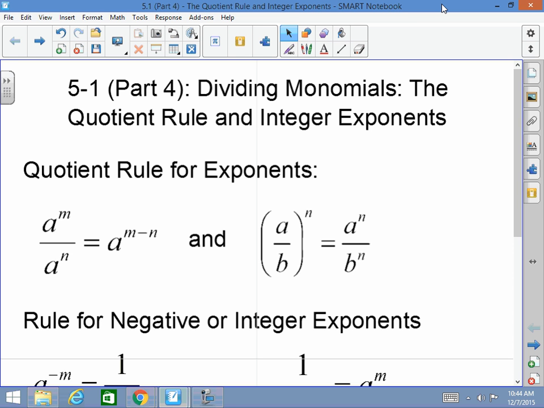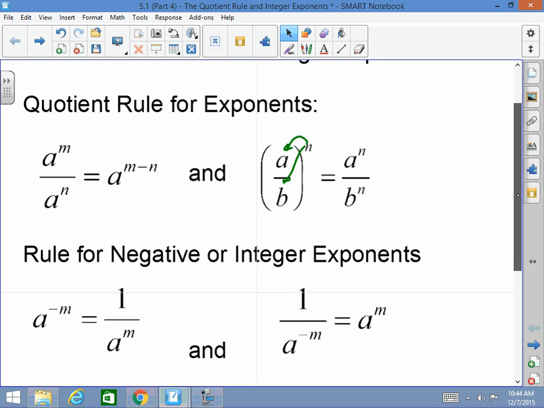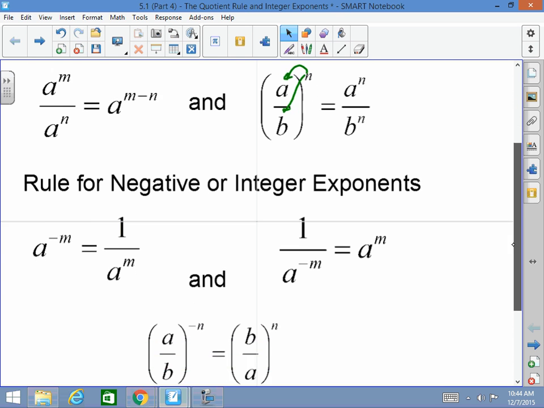If I have a over b raised to the n power, that means I'm going to distribute this n to all of the exponents inside of the parentheses, and I have a to the n over b to the n. Okay? So when I divide the same base, I keep the base and I subtract the exponents. There's a little bit of an easier way to do that, and I'm going to show you in a second.